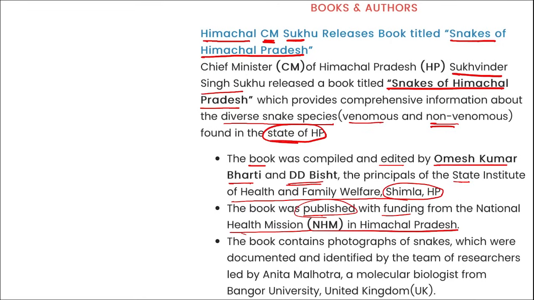So coming back, name of the book: Snakes of Himachal Pradesh, released by Sukhwinder Singh Sukhu ji. This book was compiled and edited by whom? Omesh Kumar Bharti and D.D. Bhisht.